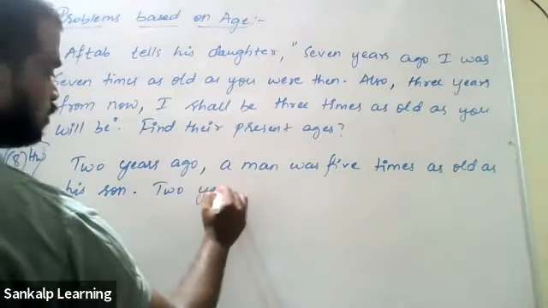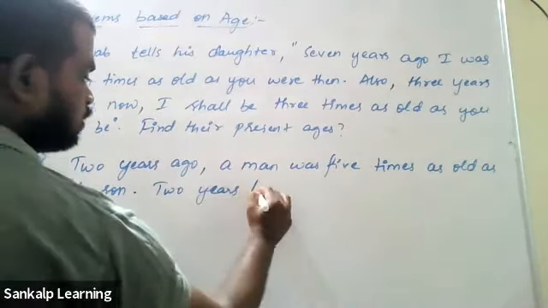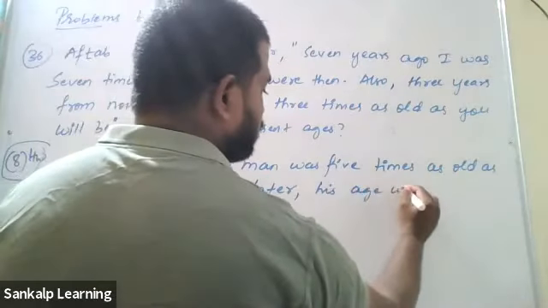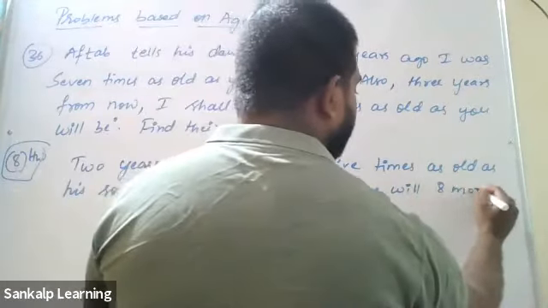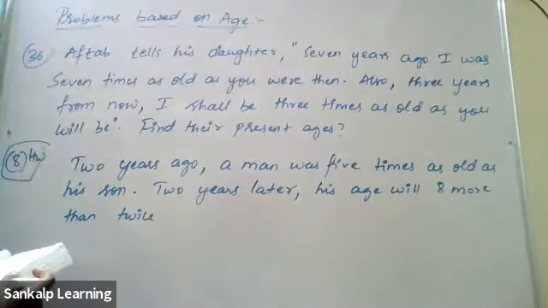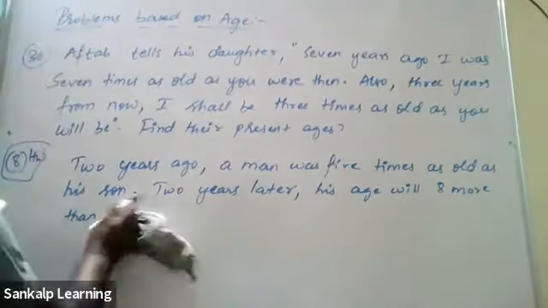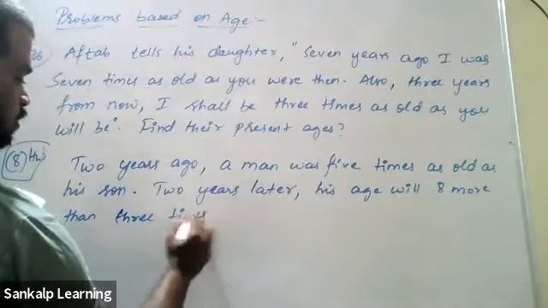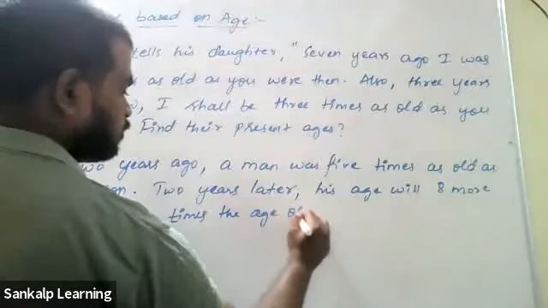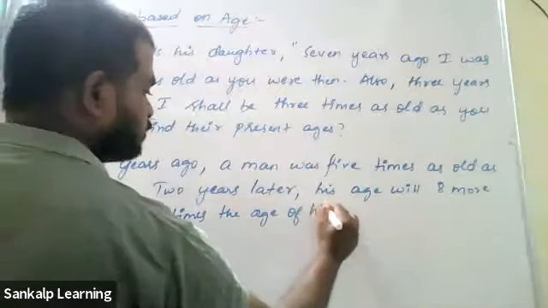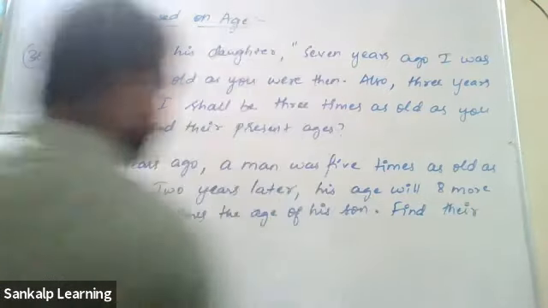Two years later, his age will be 8 more than, you have to be very careful at this point, 8 more than 3 times the age of the son. Find their present ages.